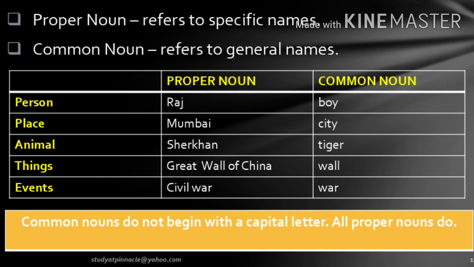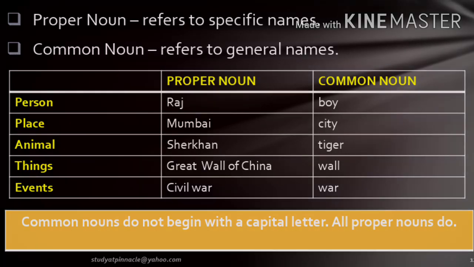Next, I am talking about events. Place all the possible events under this heading. It could be a specific name, like your first semester exam. Now what is the first semester exam? It is an examination. You have the Olympic Games, it is a game. You have the IPL, that's a league. You have World War One or Two, the general name is war. The Battle of Panipat, it's a battle. So put all the events in this category.